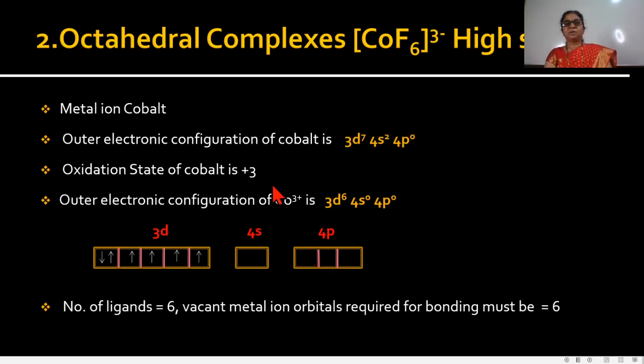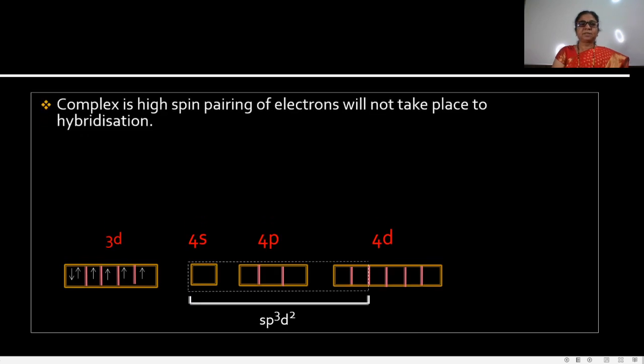Then find out the number of ligands. In this complex, the number of ligands is 6. Therefore, the vacant metal ion orbitals required for bonding must be 6. Then the complex is high spin. If the complex is high spin, then pairing of electrons will not take place for the hybridization.